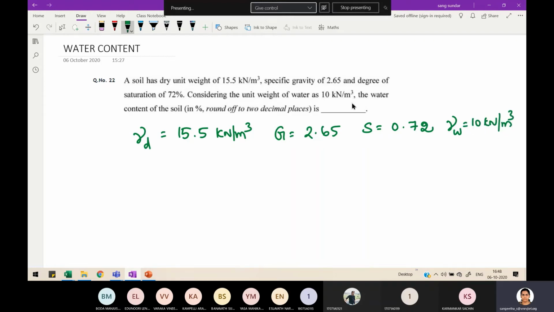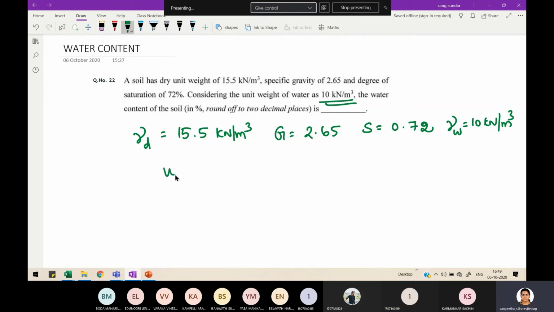Generally I tell you that unit weight of water can be taken as 9.81 or 10. But whenever they specify the unit weight of water, then use that unit weight only, especially in GATE. Why? In the sense they prepare the key only for their given parameters. They don't prepare the key with 9.81, because in this problem also, if you keep 9.81, the answer in their official key is not falling within the range. So always use the given parameters. It is not actually wrong to use 9.81, but still they have emphasized it here, so go with that value.